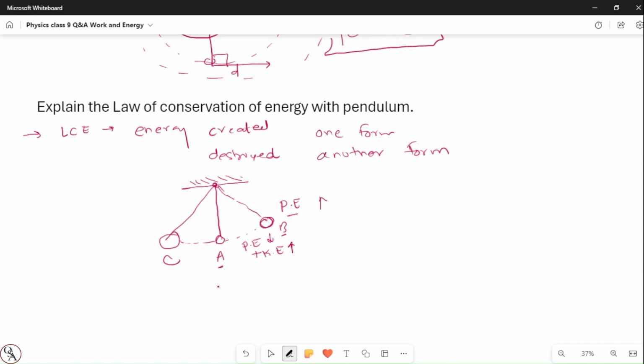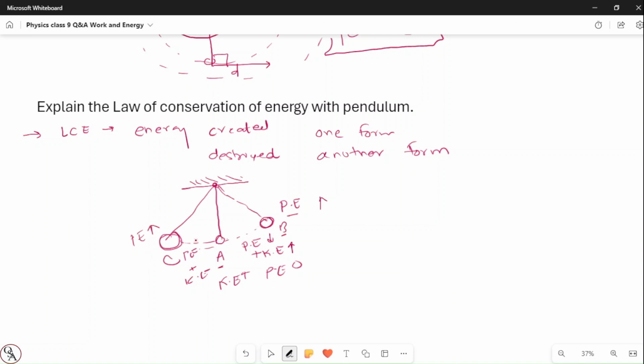When it reaches point A, its kinetic energy is very high and potential energy is 0. Again, from A to C, kinetic energy gets reduced, while potential energy increases. And when it stops here, its kinetic energy is 0, but potential energy is high, right?